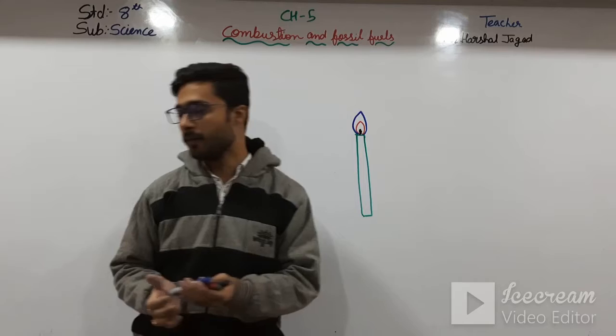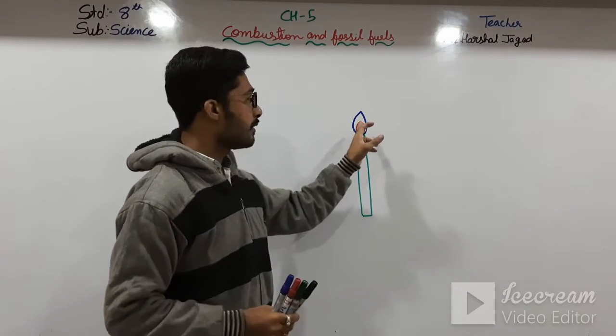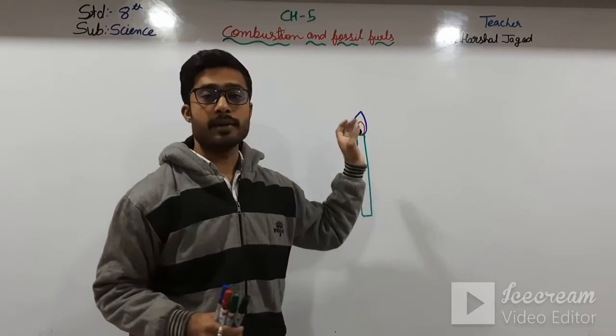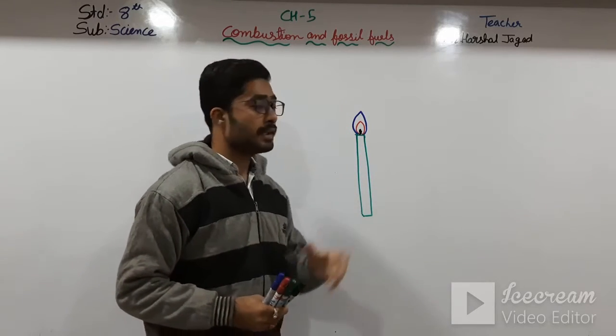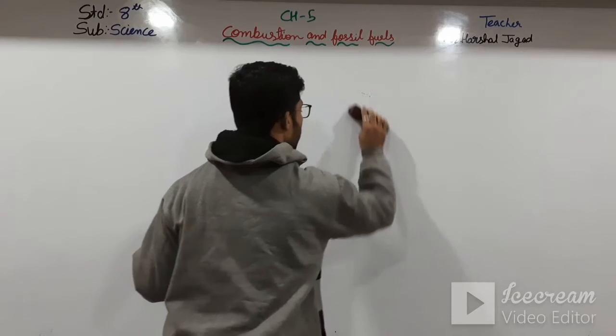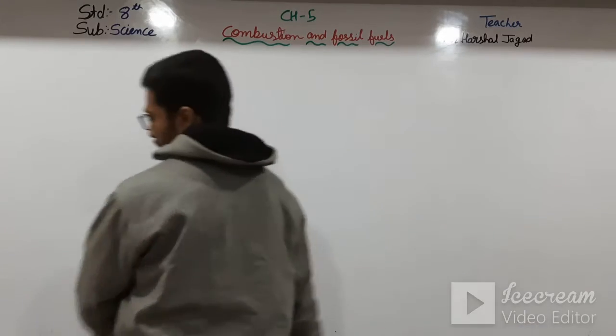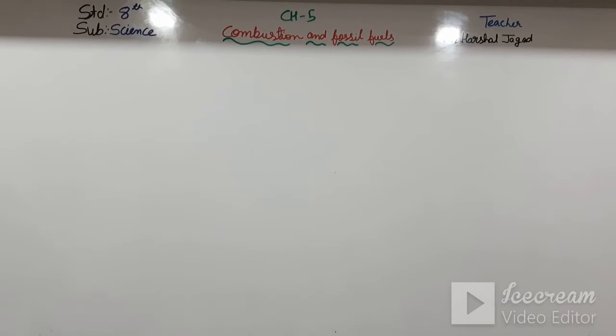Now moving further, this is known as the inner flame, this is the middle flame, and this is the outer flame, that we have seen in the previous video. Then after moving further, characteristics of flame. There are lots of characteristics, a few of which let us see.